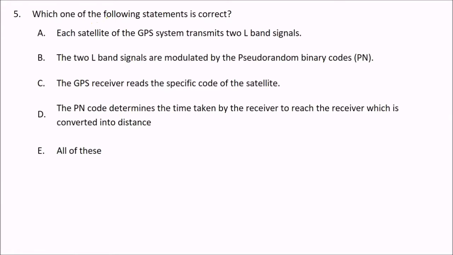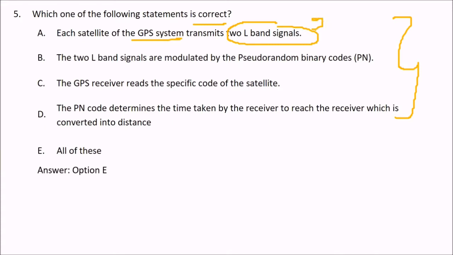Next is, which one of the following statements is correct? So these are five options for you. I want you to read all these and try to find out the correct statement. The answer is all of these, because each satellite of the GPS system transmits two L-band signals, and the two L-band signals are modulated by PN, that is, the pseudo random binary codes.